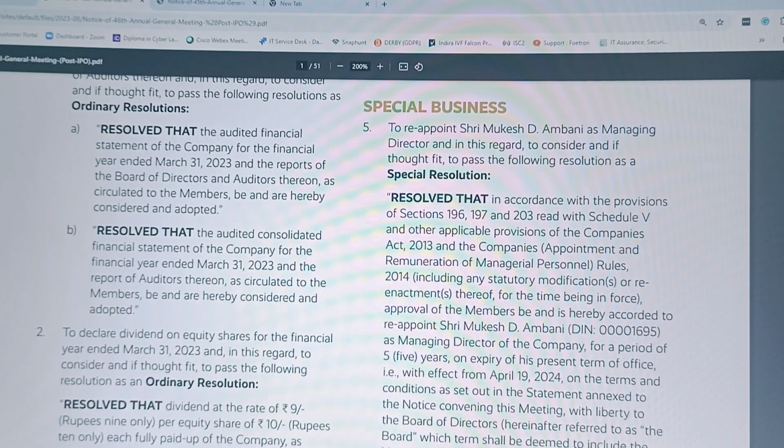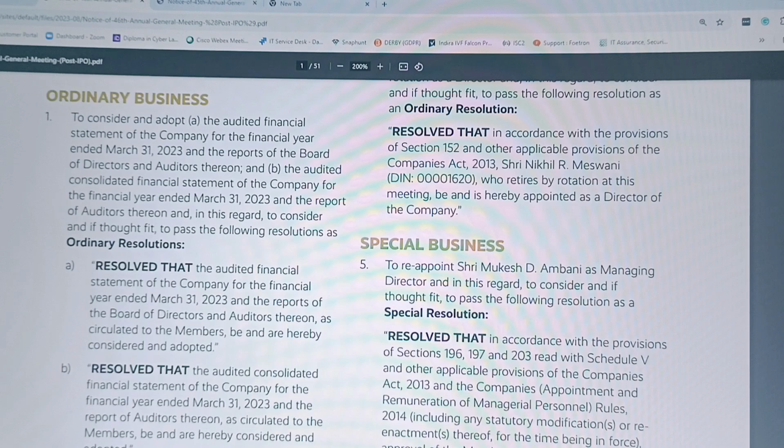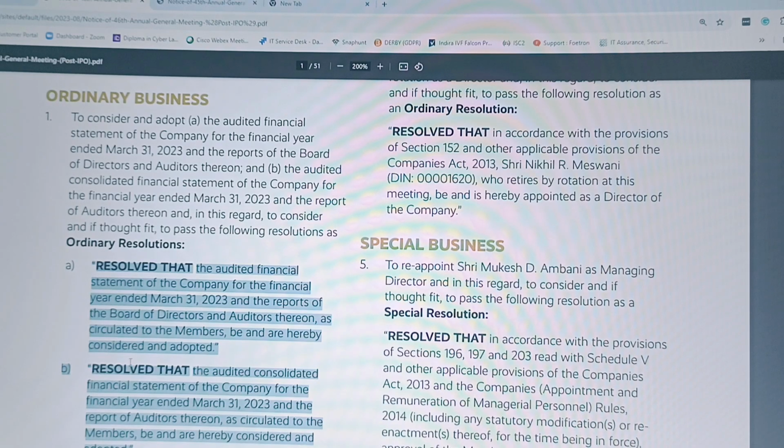Here I am coming to the first, ordinary business items. Here ordinary resolution is passed. You can check that ordinary resolution is mentioned. So RIL has mentioned the resolutions. However, as I had already told you, the Act does not mandatorily require mentioning a resolution in the notice, but RIL has mentioned it on a voluntary basis. So you may also mention the resolution. Ultimately, you have to mention the resolution in the minutes, so it's better to mention the draft resolution in the AGM notice.